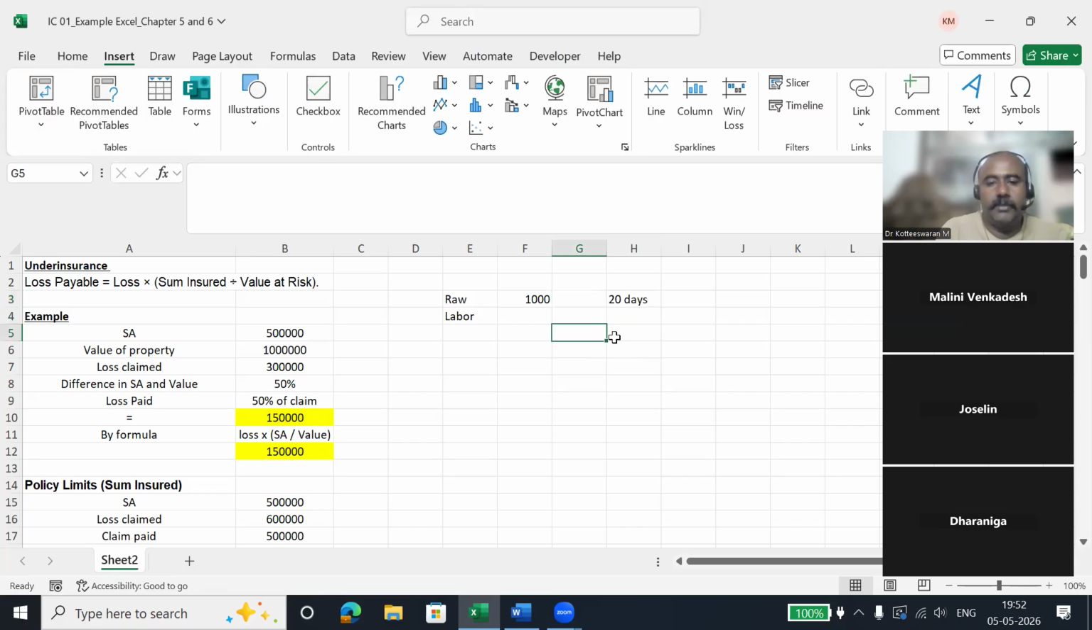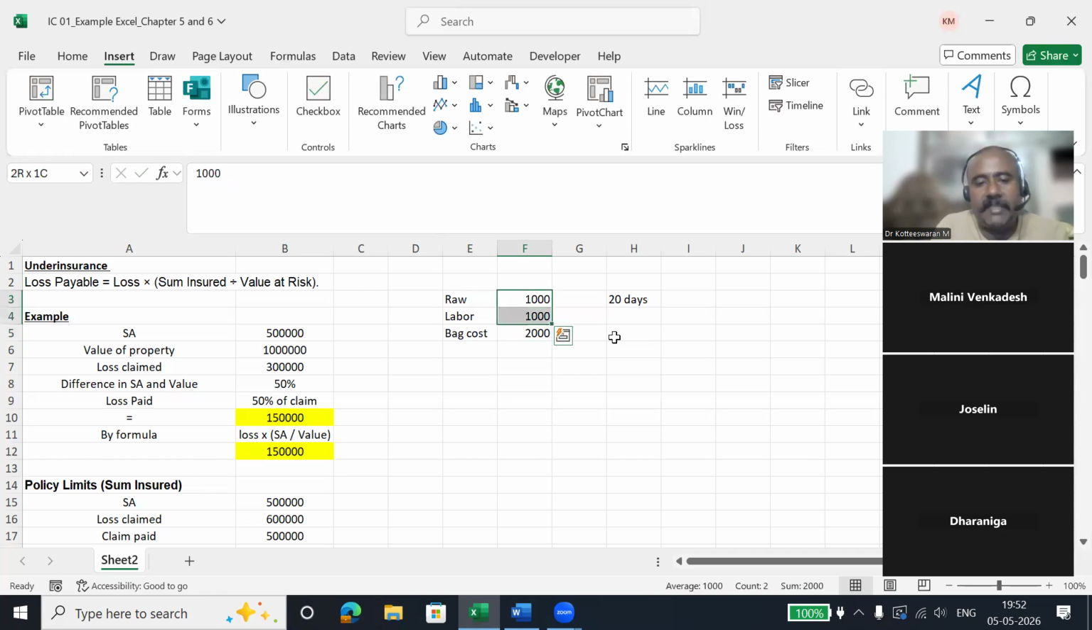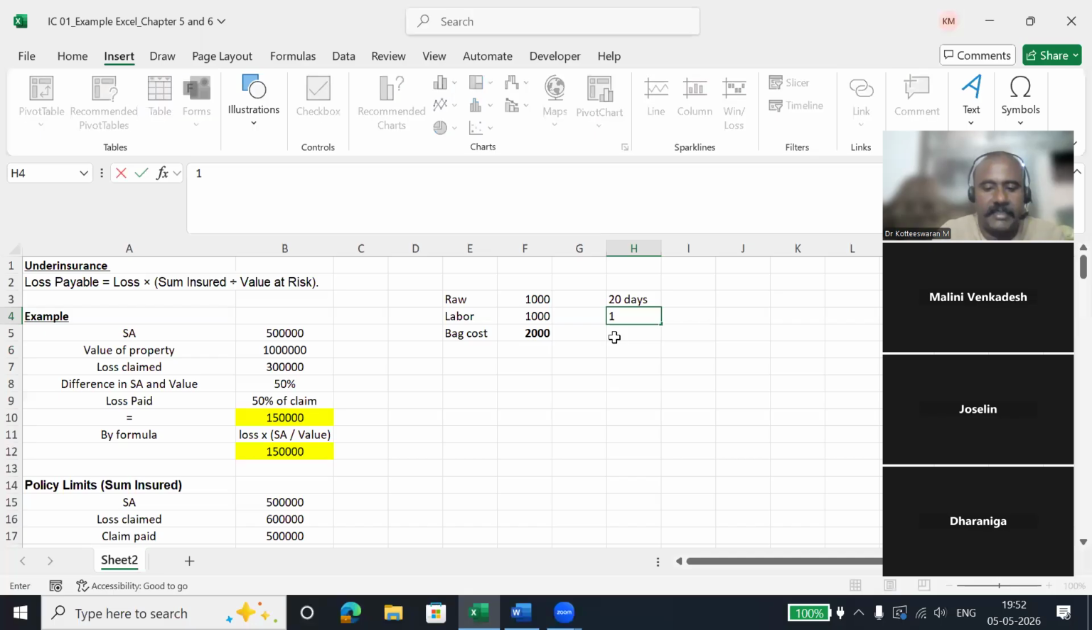So the bag cost is 2000 rupees. Labor cost is 1000 rupees. So raw material plus labor cost equals bag cost. Now this is 20 days of labor. Now let me take that they have done only 10 days of work.